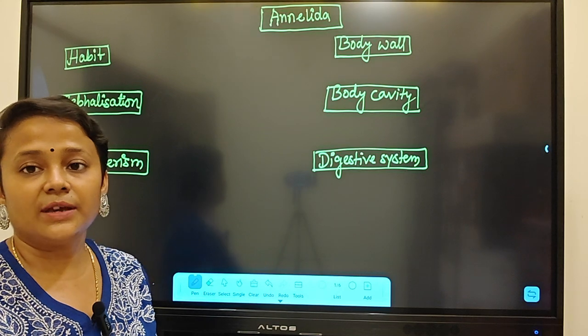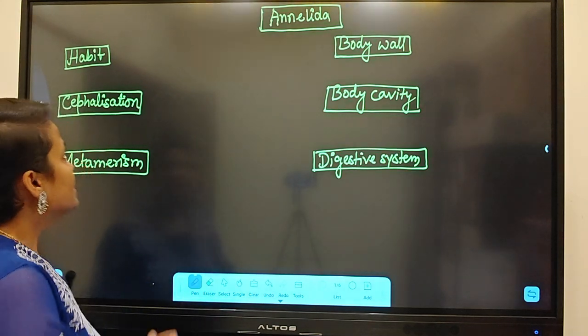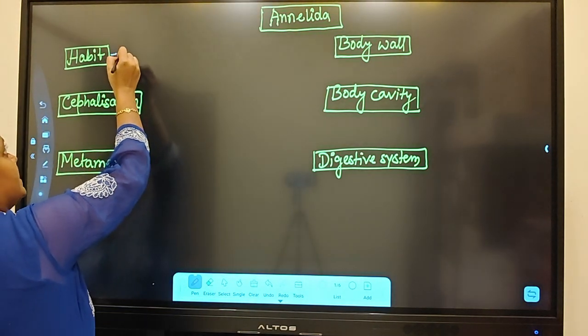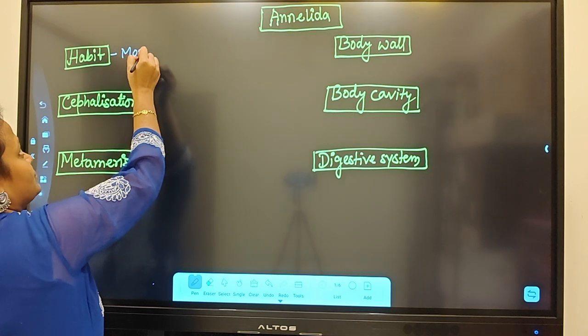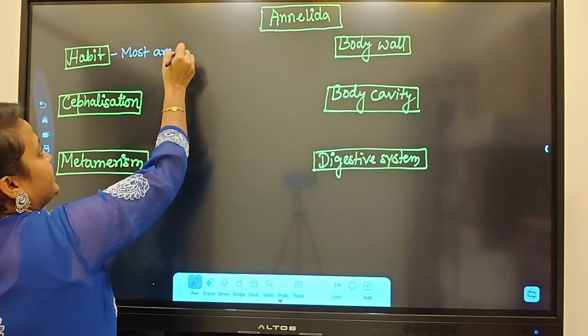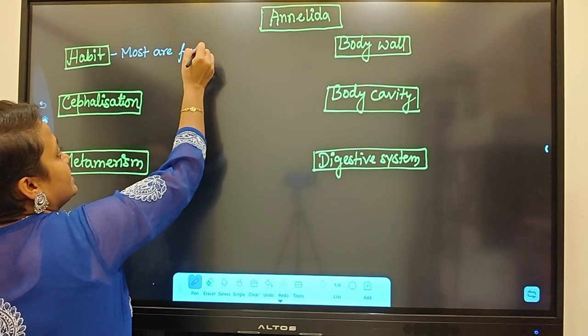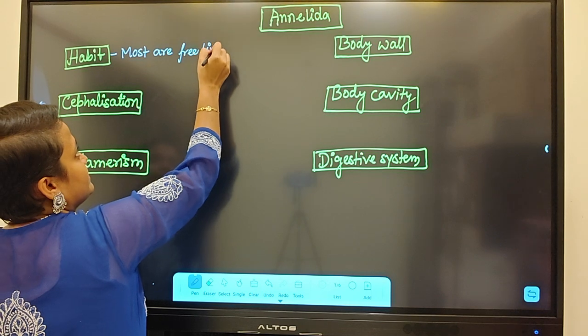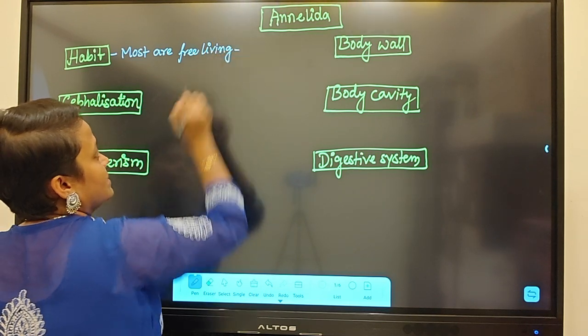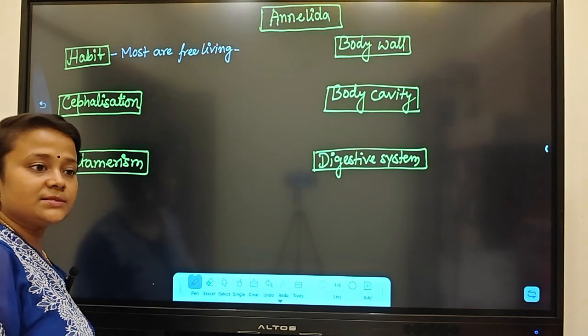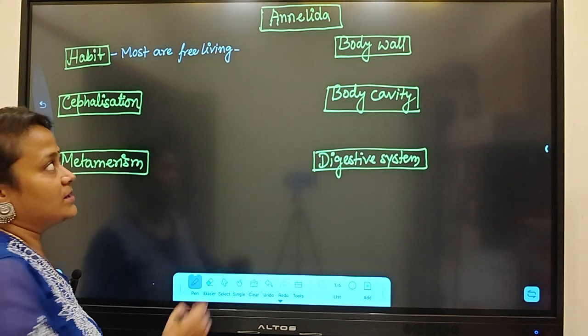Habit means where they live, right? Most of them are free living, but they are terrestrial as well as aquatic.